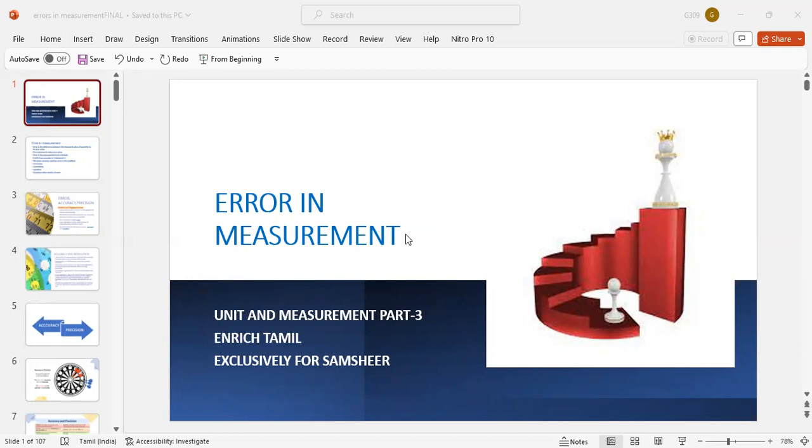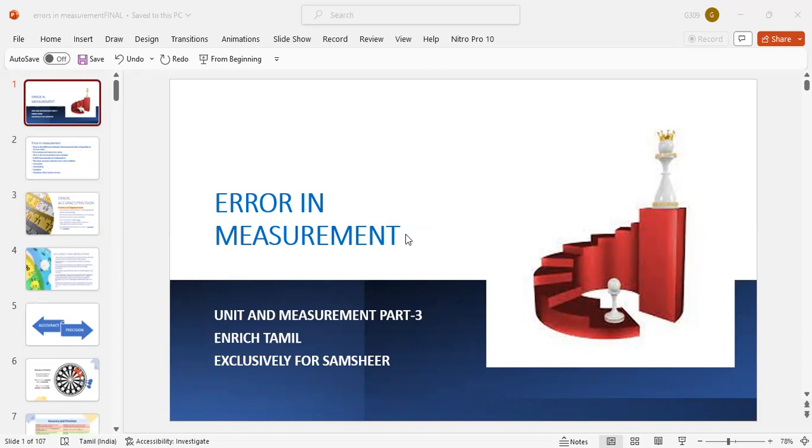Here, systematic error: there is an error in the measuring tape. So all the measured values are very close to each other, precise to each other, but there is an error. Random error: the error may be due to experimental conditions, environment, personal bias, so that the error may be in different directions.